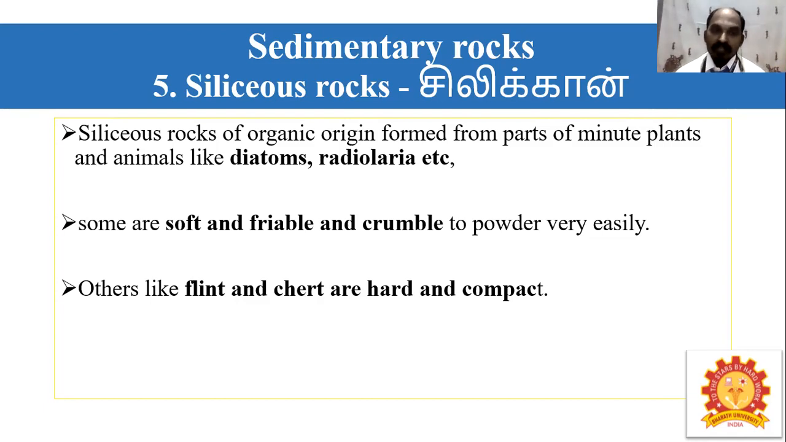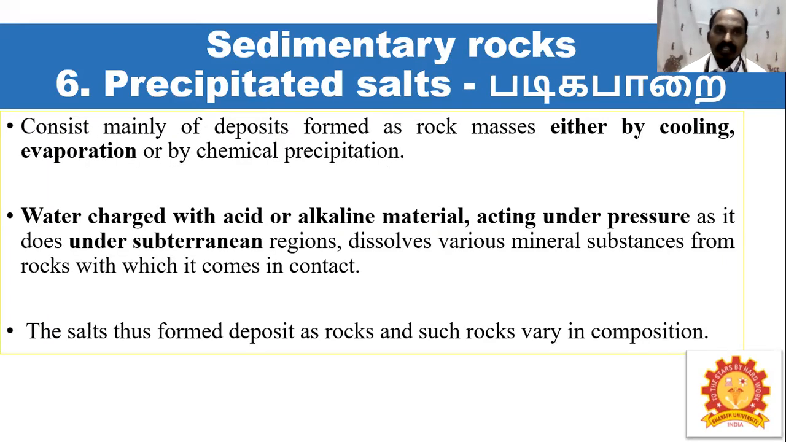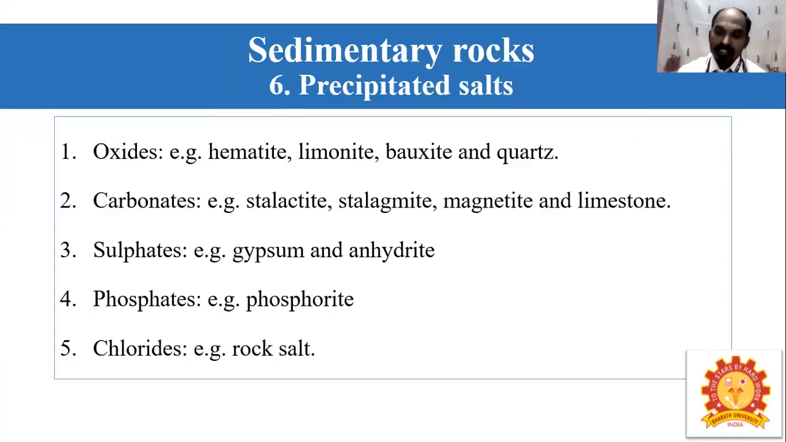Some are soft and friable and crumble to powder very easily. Others, like flint and chert, are hard and compact in nature. Then the precipitated salts consist mainly of deposits formed as rock masses, either by cooling, evaporation, or by chemical precipitation. Water charged with acid or alkaline material, acting under pressure as it does in the substratum region, dissolves various mineral substances from rocks with which it comes in contact. The salts then form deposits as rocks, and such rocks vary in composition.